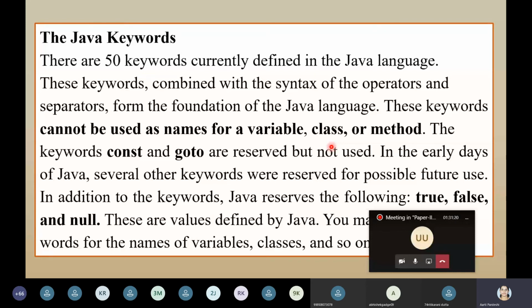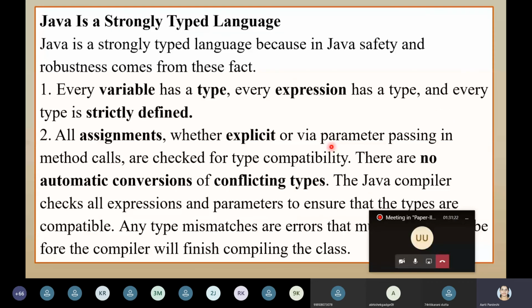Next, Java is a strongly typed language. The question can be asked in the exam: for 5 marks, write a short note on why Java is called a strongly typed language. We started with the concept of data types, int, char, float, double. These are the types with which we define any data: integer has integers, character has only characters, string has a group of characters.